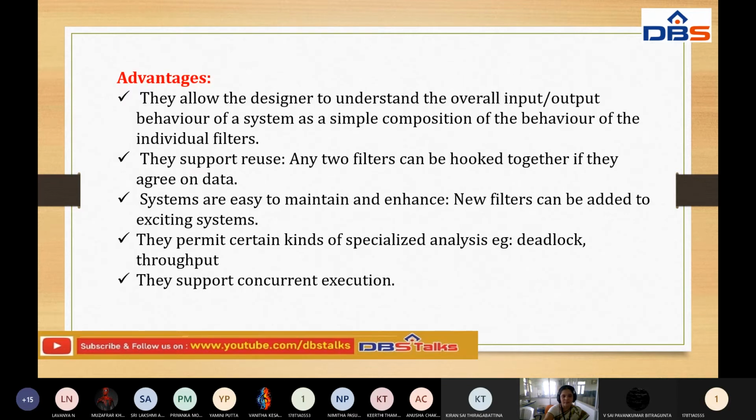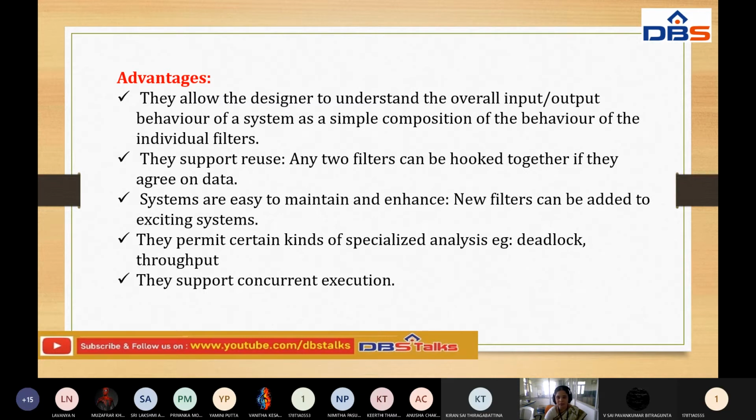The advantages of this style: they allow the designer to understand the overall input and output. The person who is designing that particular architecture is called the designer. So it is very easy for the designer to understand the overview of the entire input as well as the output behavior of the system, as a simple composition of the behavior of the individual filters. And they support reuse. The pipes and filters style supports reuse.